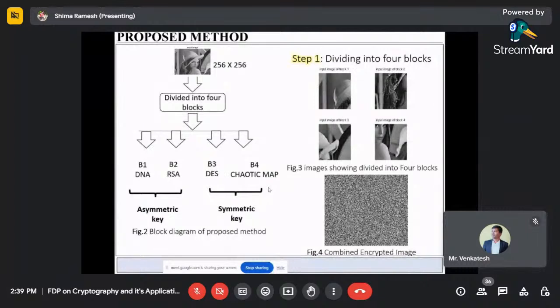If you divide the image into, say, 8 blocks, then if you want to make it more complex, you should use 8 complex algorithms. Otherwise, 4 is available, sir. It will be more complex and more time taking. And we have to check whether we are able to combine them or not, because after encrypting we have to combine all the 8 images, sir.